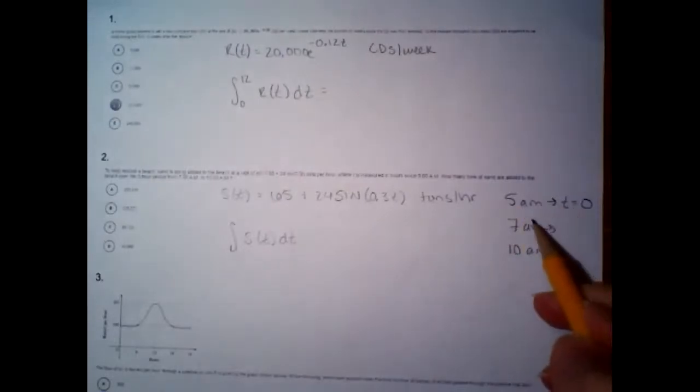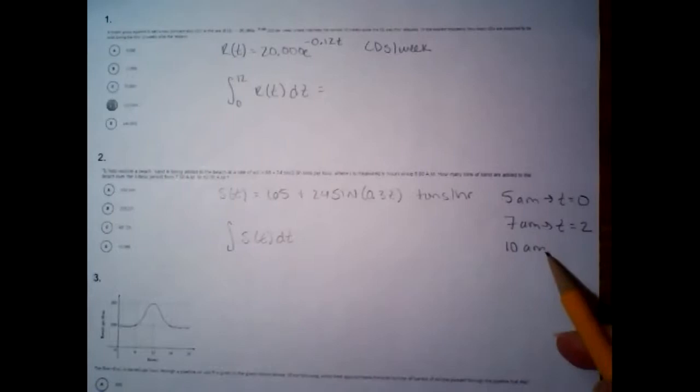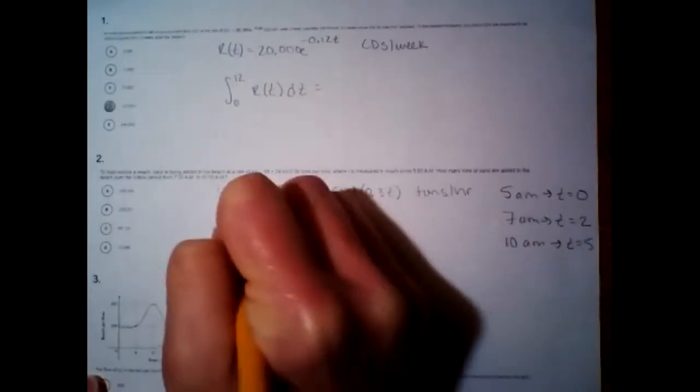We need to fix this. We're starting at 5 a.m. So good, thank you, Joseph. All right, so 7 a.m. is going to be time 2. 5 plus 2 is 7, if you don't think of it that way. And then 10 a.m. is going to be time 5. So we want this to be from 2 to 5.